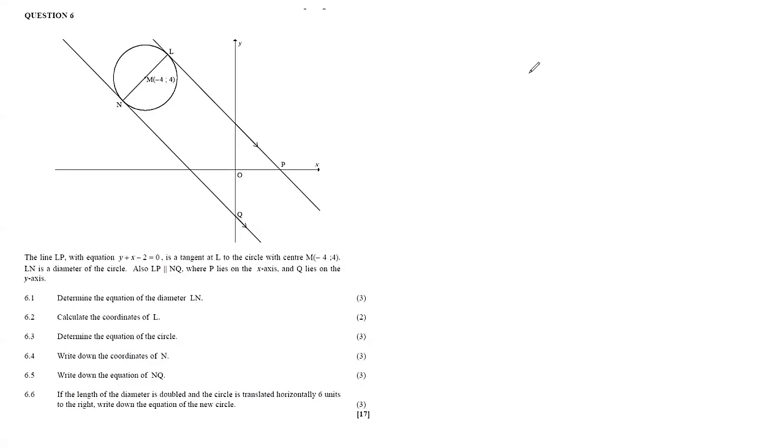Okay, so we have question 6 and we are still on analytical geometry. It says the line LP with equation y plus x minus 2 equals 0 is a tangent at L to the circle with center M (negative 4; 4). LN is the diameter of the circle. Also LP is parallel to NQ.